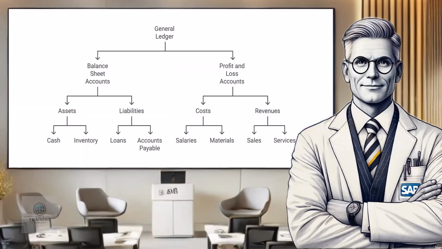In this lesson, we explored two fundamental types of accounts in the general ledger, one of the main components of the FI module: balance sheet accounts and profit and loss accounts. We understood how each is organized in the SAP system and their significance for the company's financial structure. Balance sheet accounts, as we saw, ensure the continuity of financial records across fiscal periods, while profit and loss accounts capture financial data for a specific period, enabling detailed analysis of revenues and expenses. With this, we conclude this chapter.